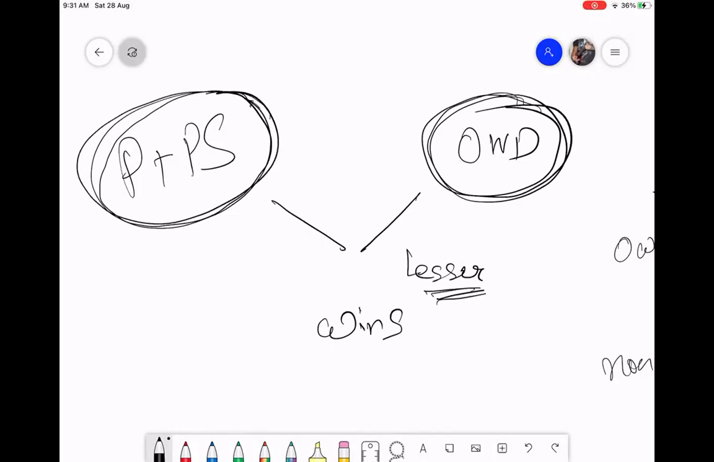Clear? Very easy. So you don't have to remember that whole table. This is the logic. Apply this logic to the whole table. You will be able to derive it. All clear?